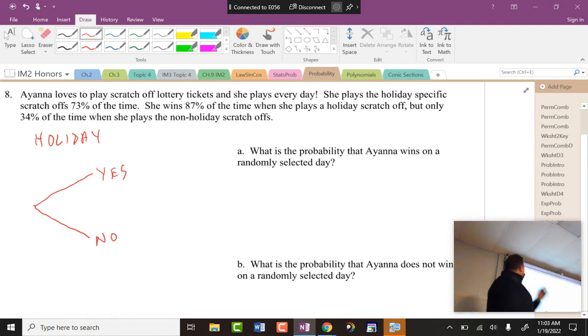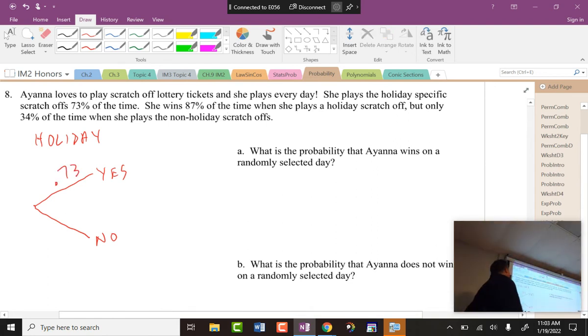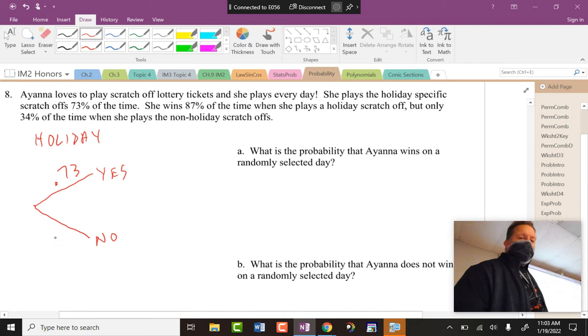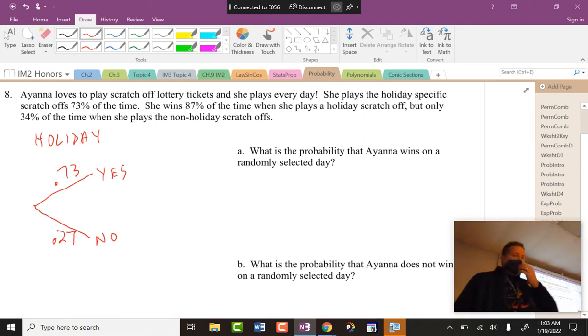So she plays a holiday scratch off 73% of the time. Now I'm going to put the probabilities on the branch itself. What is the percent that she doesn't then? 3, 2, 1, go. 0.27. So in the word problem, it's not written. You've got to understand that these should add up to 100%. She either does or she doesn't play that ticket.